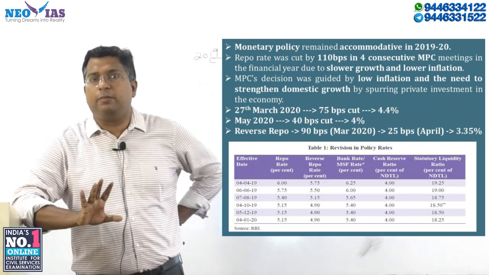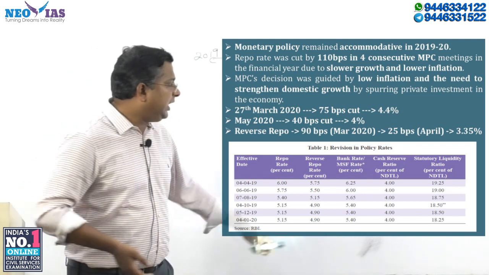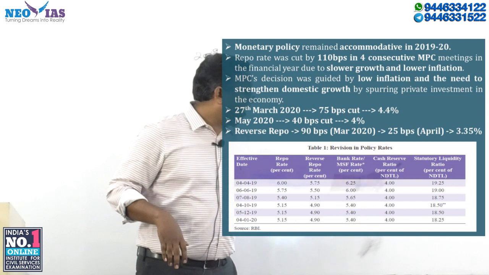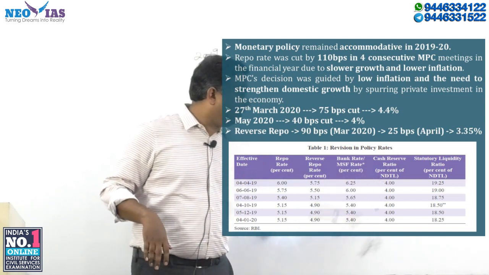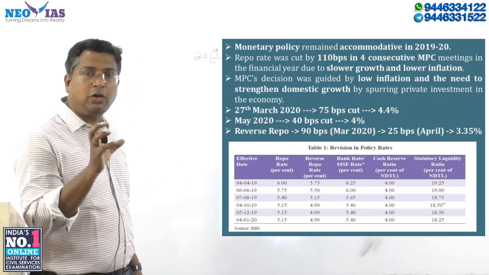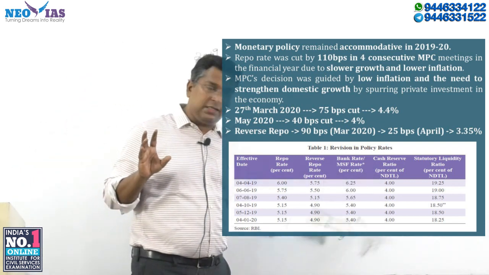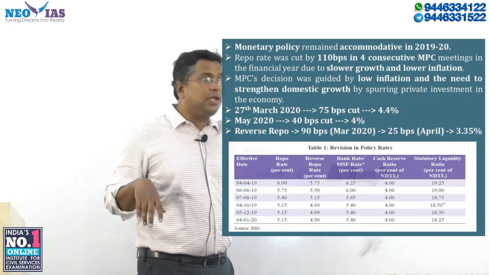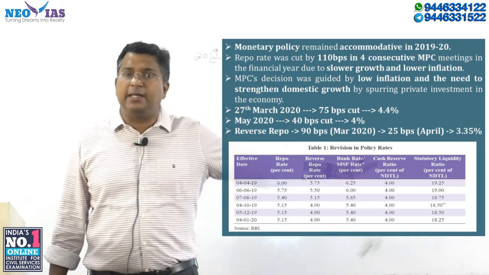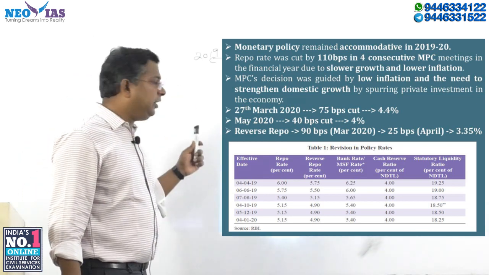So keep this important information in mind. If a question comes, you can easily answer. Now the table also mentions CRR and SLR. CRR remains the same, still 4%. So out of the total deposit, 4% has to be kept with the RBI. SLR is also very important, because the RBI has decided to continuously cut the SLR rate, starting from 19.5.